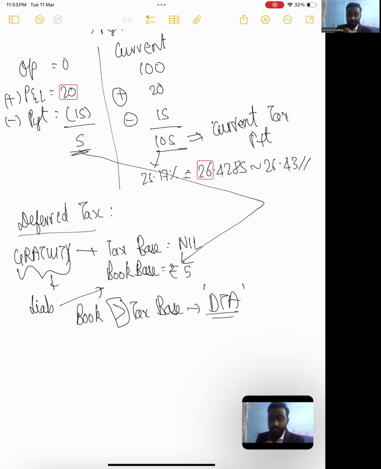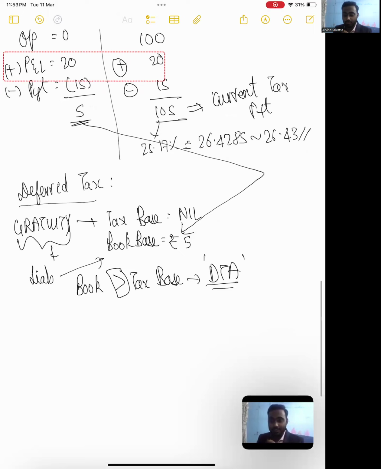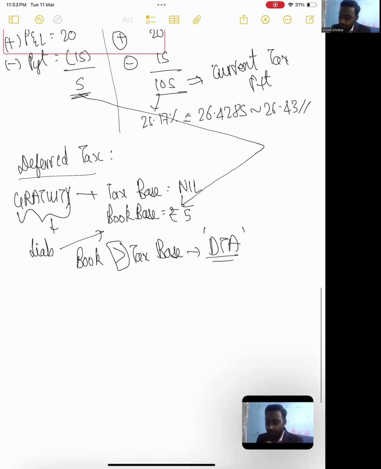Again, this is something basic. I think assuming that you all have read this standard, this is going to be very logical to understand. In case you don't understand, again, I will make a detailed video on the logic for when it's a deferred tax asset, when it's a deferred tax liability, but I feel it's too basic considering that you would have already gone through the standard once. So you will create a deferred tax asset. So on what amount will you create a deferred tax asset? So 5 rupees into 25.17, you will create a deferred tax asset.